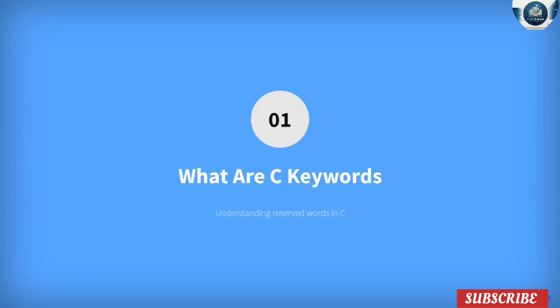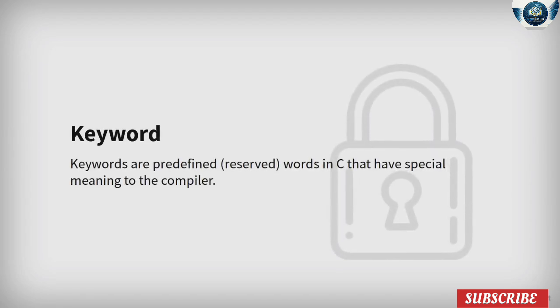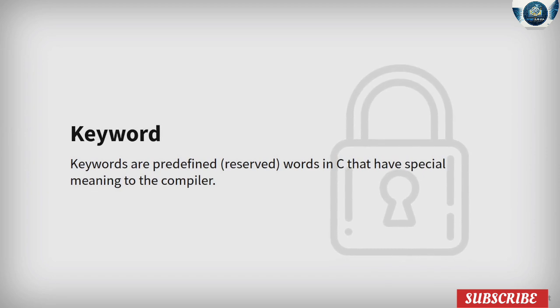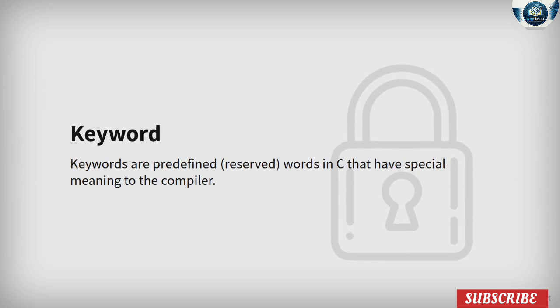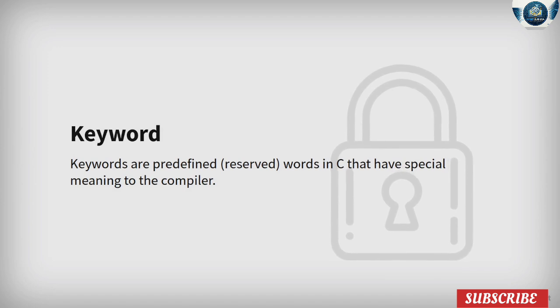Every programming language has its own set of rules, and C is no exception. In this topic, we'll uncover what C keywords are, why they're special, and how they form the backbone of the language. Before we dive deeper, let's clarify what a keyword is in the context of C programming. Keywords are predefined, or reserved, words in C that have special meaning to the compiler. This definition is crucial because it sets the boundaries for how we write code and interact with the language.